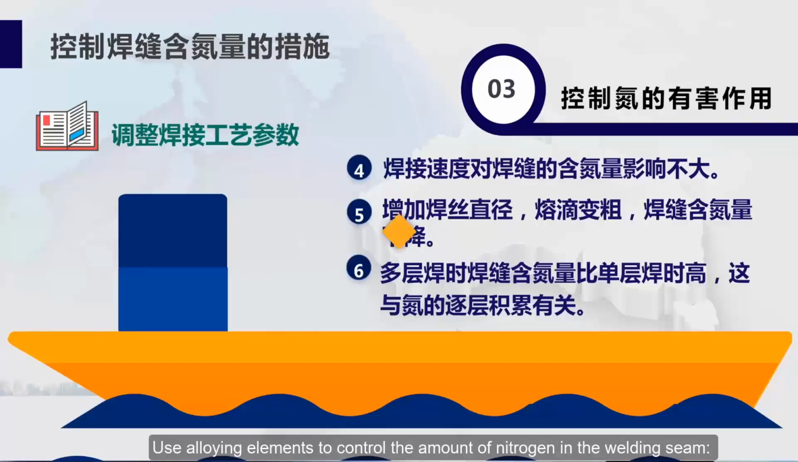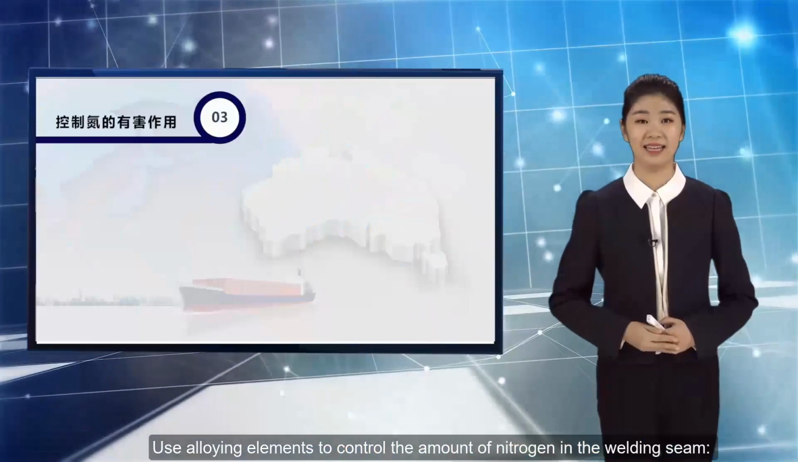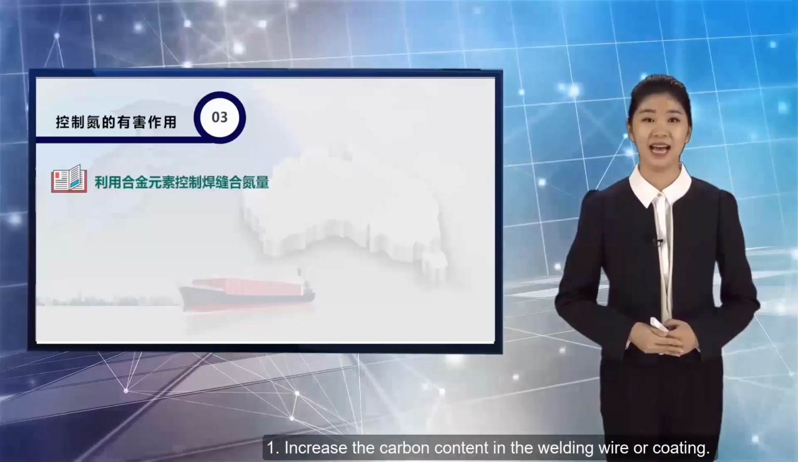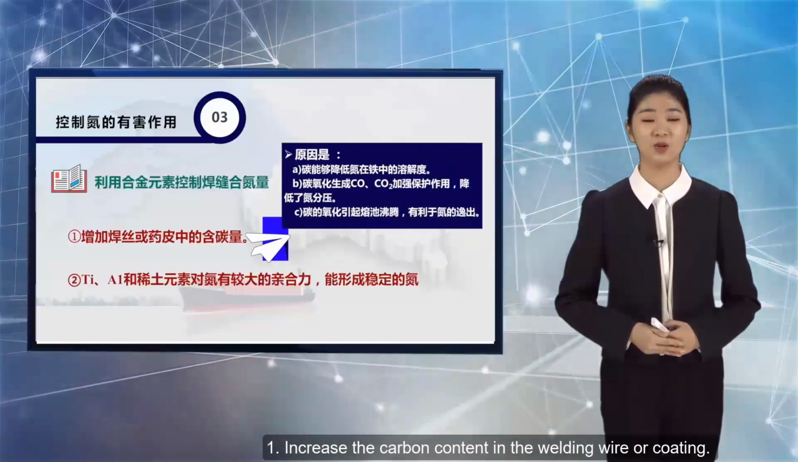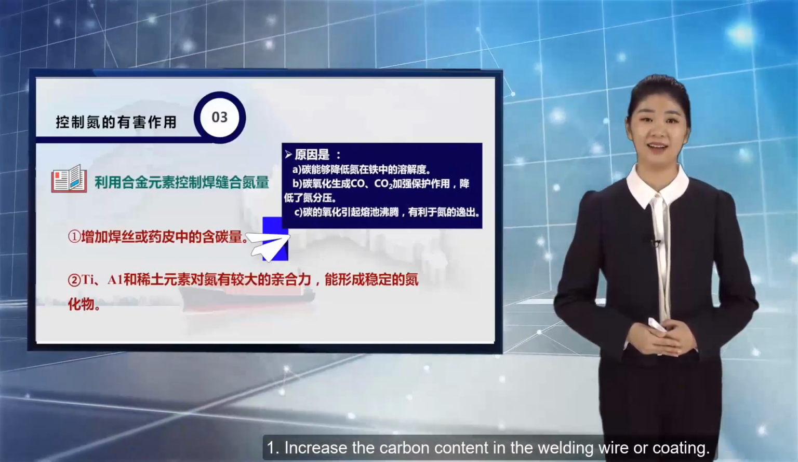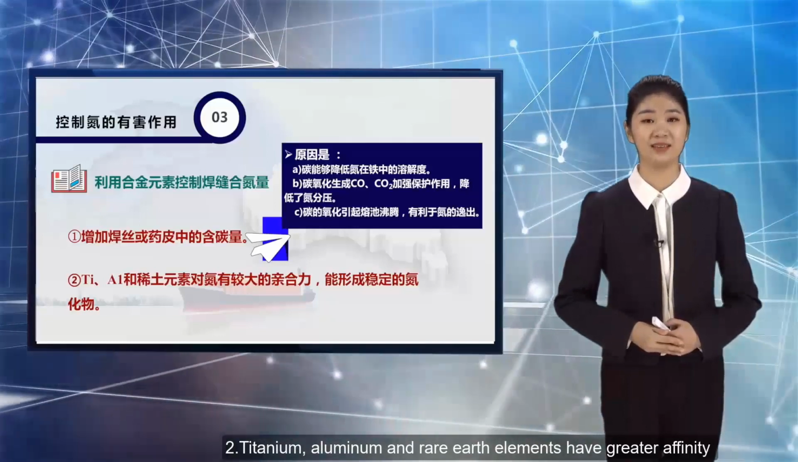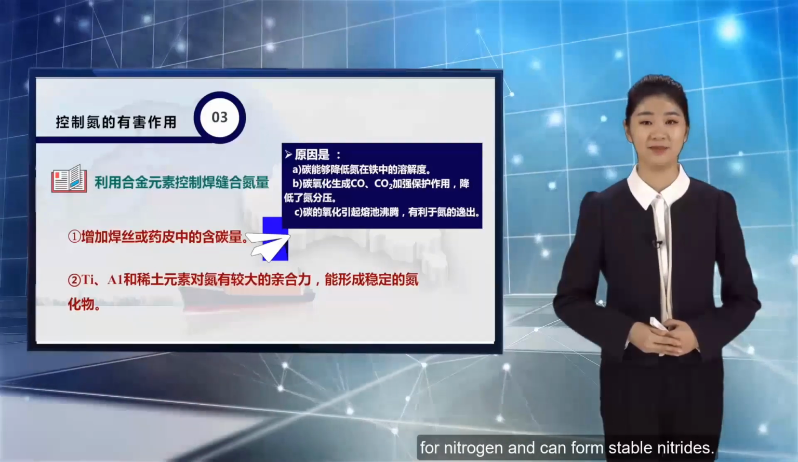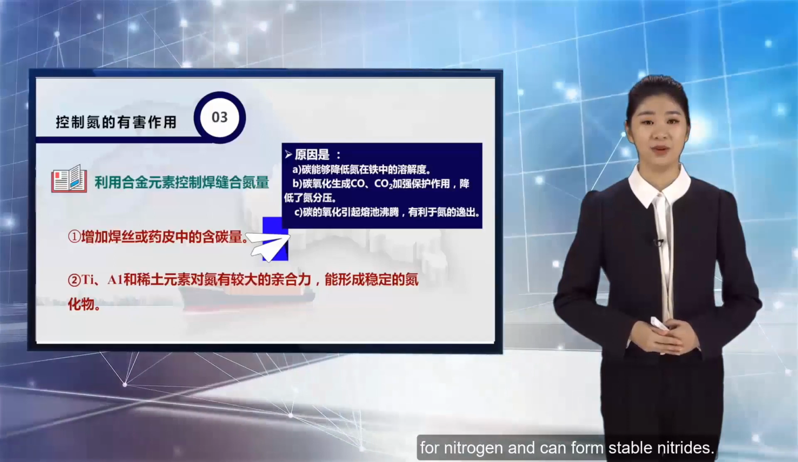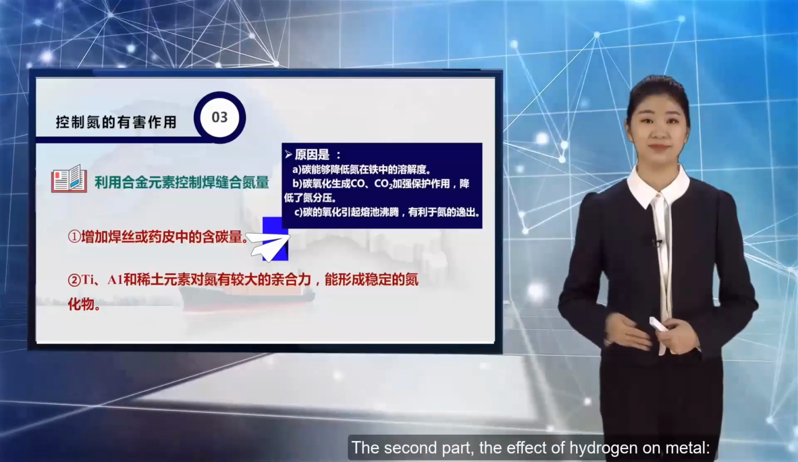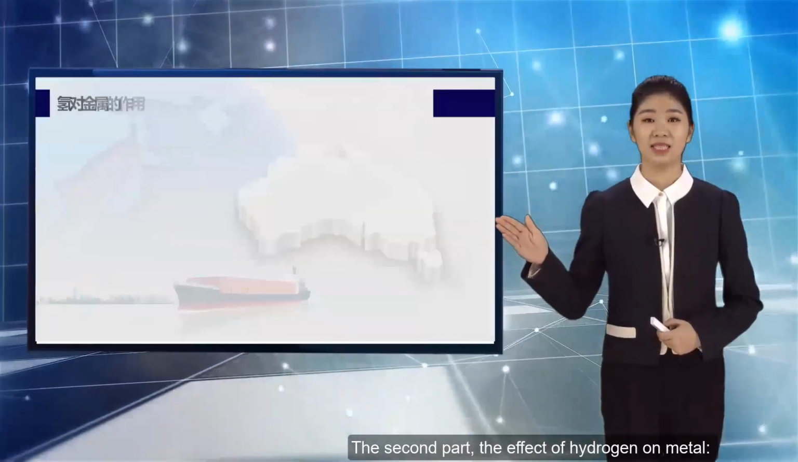Use alloying elements to control the amount of nitrogen in the welding seam. 1. Increase the carbon content in the welding wire or coating. 2. Titanium, aluminum and rare earth elements have greater affinity for nitrogen and can form stable nitrides. The second part: the effect of hydrogen on metal.